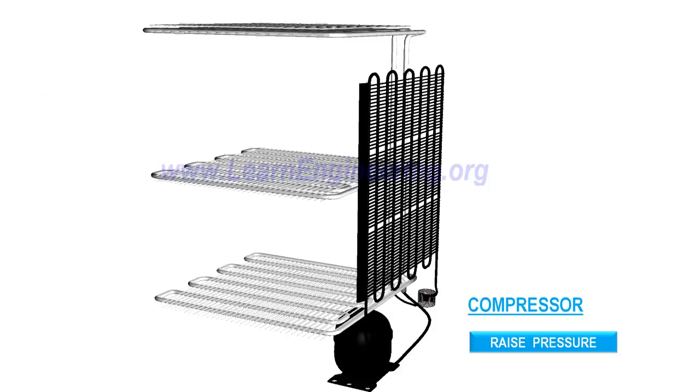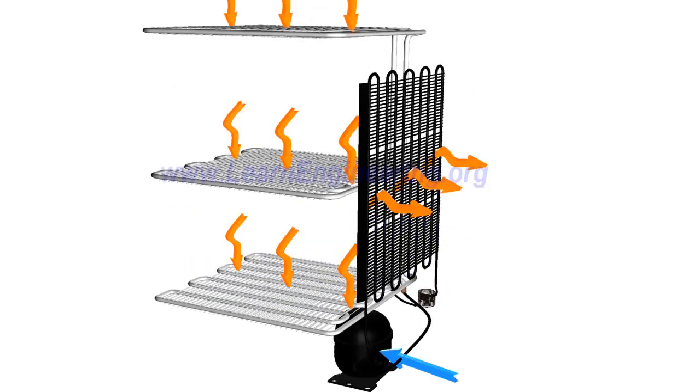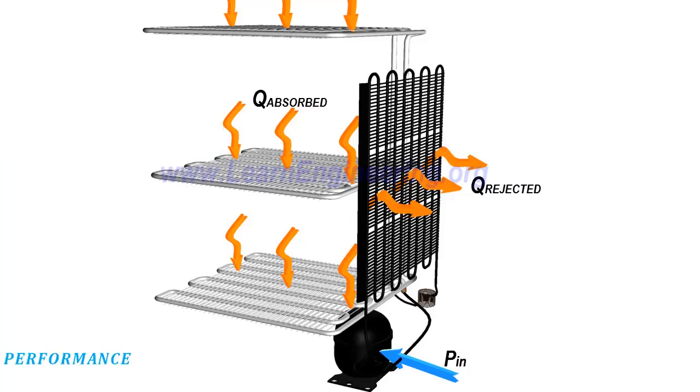Apart from raising pressure, the compressor also helps maintain flow in the refrigerant circuit. Usually, a hermetically sealed reciprocating type with proper sealing is used for this purpose. Since it is compressing gas, a huge amount of input power is required for this operation. A simple energy balance of the system yields this relation. The performance of a refrigeration system can be defined as follows.